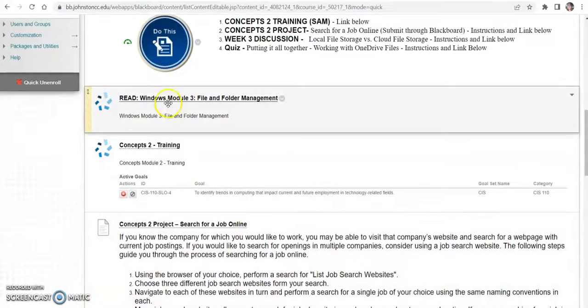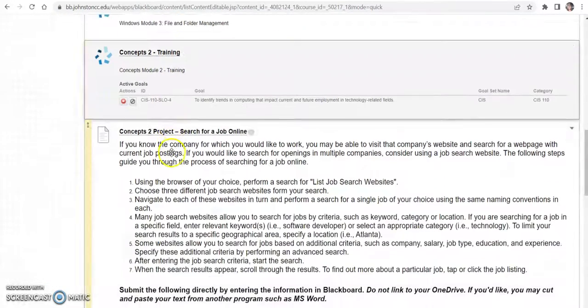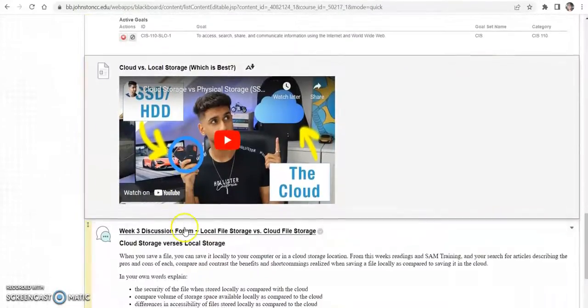You can get to your module reading for this week, which is file and folder management. So you will review some of the tasks that you did in your Getting Started project from week 1. Here's your concepts training, the project we went over.